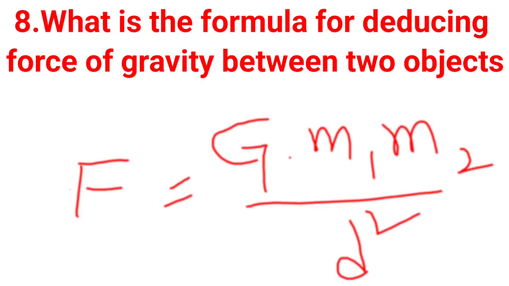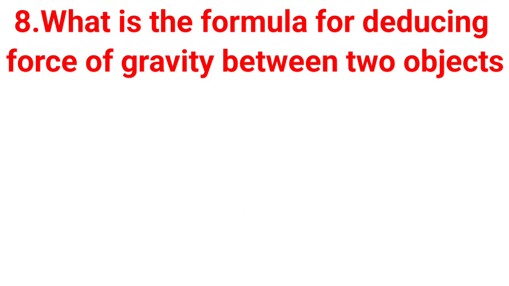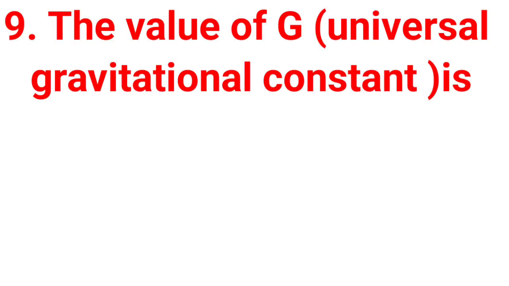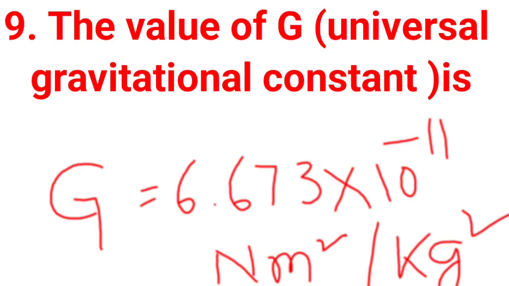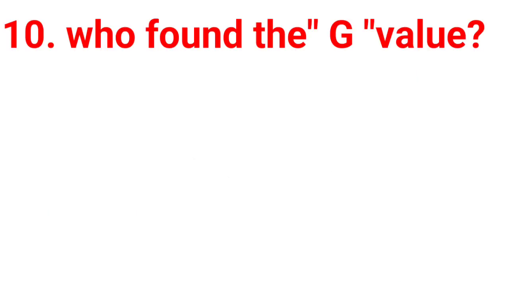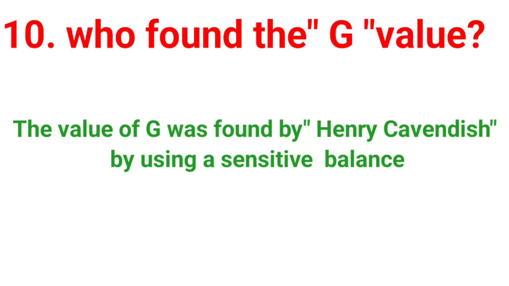What is the formula for deducing force of gravity between two objects? F is equal to G into m1 m2 by d square. The value of G, universal gravitational constant, is 6.673 into 10 to the power of minus 11 Newton meter square per kg square. Who found the value of G? The value of G was found by Henry Cavendish.